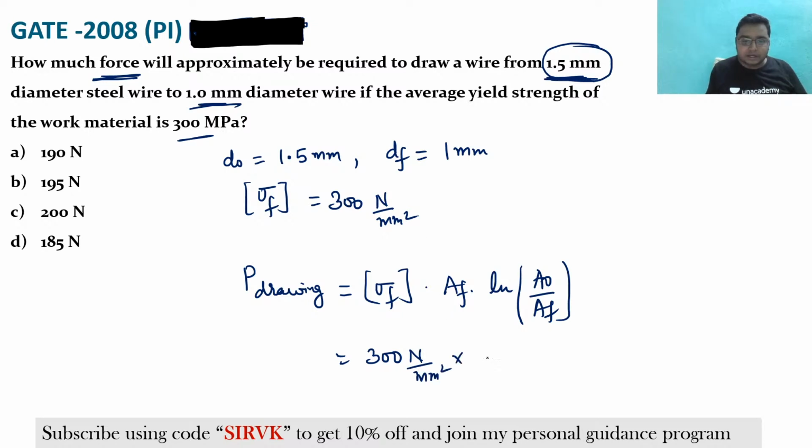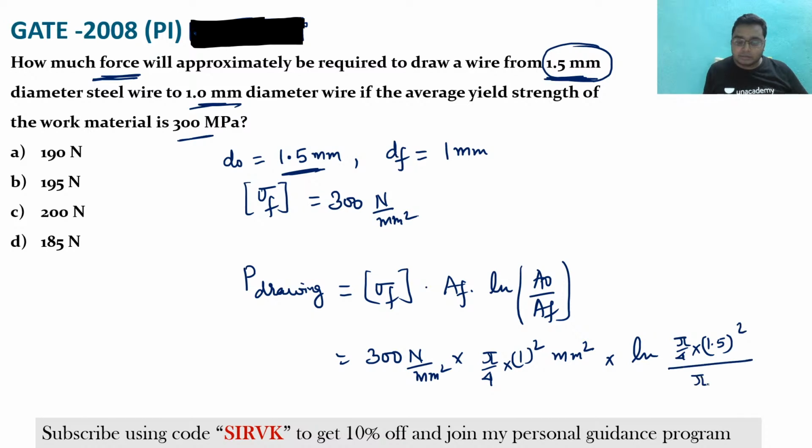What is AF? That is pi by 4 into 1 square, in mm square, into ln of A naught by AF. What is A naught? That is 1.5 mm square. So just put it here like that: pi by 4 into 1.5 whole square by pi by 4 into 1 square. Try to solve this question.